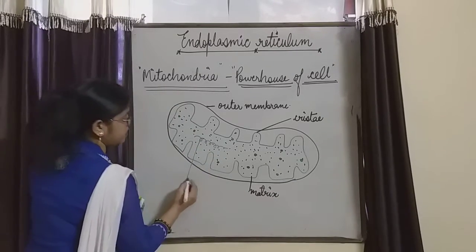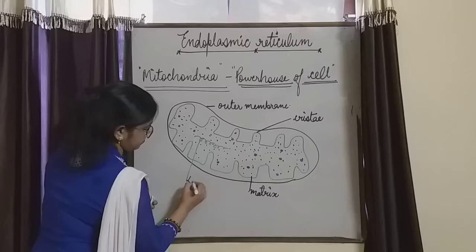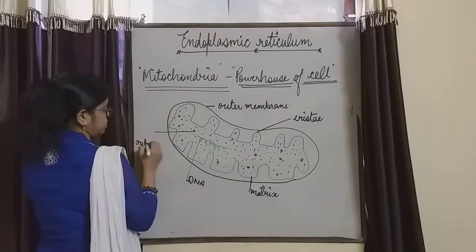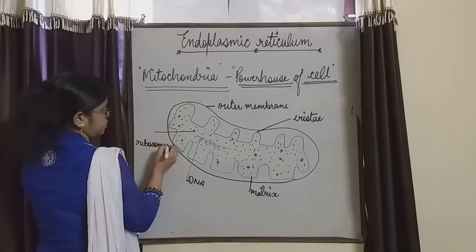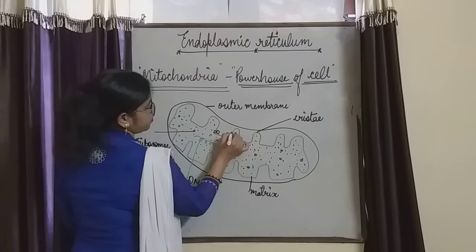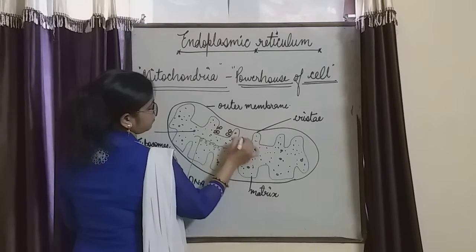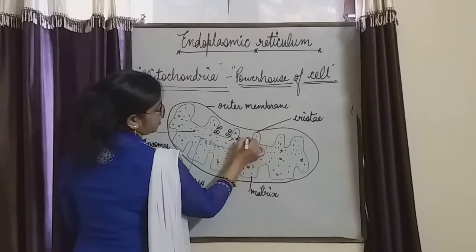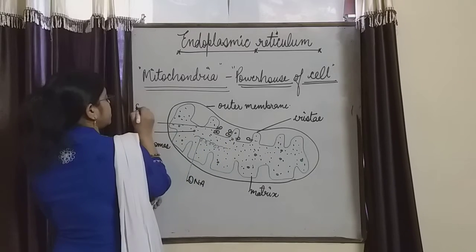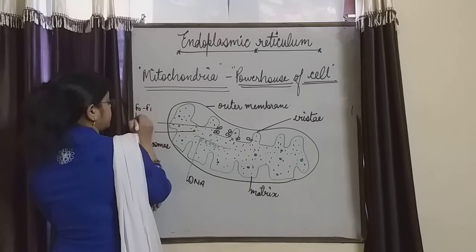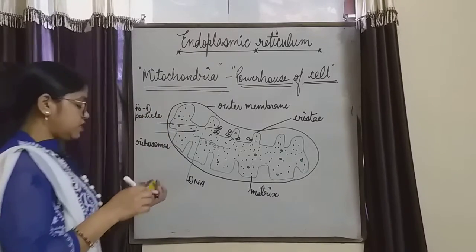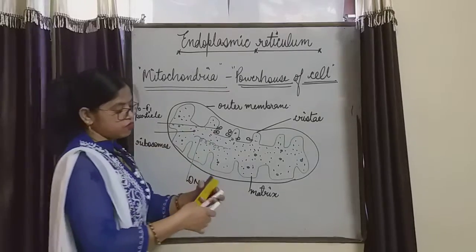This is DNA and ribosomes. Here so many particles are present. These particles are said to be on the walls of cristae or on the walls of mitochondria. These particles are said to be F0 and F1 particles, that you will study in the senior classes 11th and 12th also, right? So this is the structure of mitochondria.